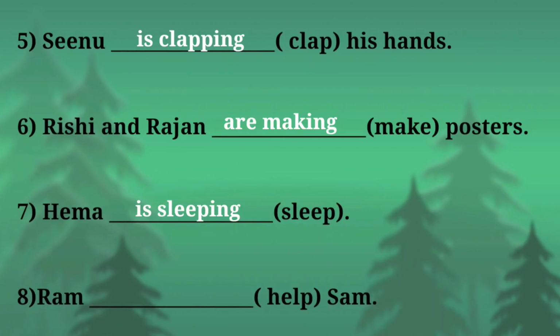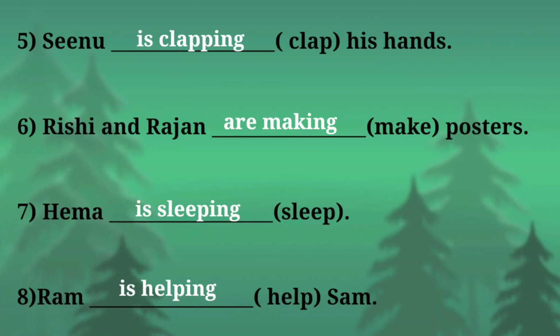Look at the eighth one. Ram dash Sam. In the bracket, help. Help here is the main verb. Now we are going to identify the helping verb. Which is the helping verb here? Ram here is the subject. Now tell me, is Ram here a singular naming word or a plural naming word? Yes, Ram here is a singular naming word. If it is a singular naming word, what do you have to use here? Yes, you have to use is. So Ram is helping Sam. The main verb here is help. So help plus ing changes into helping. So Ram is helping Sam.